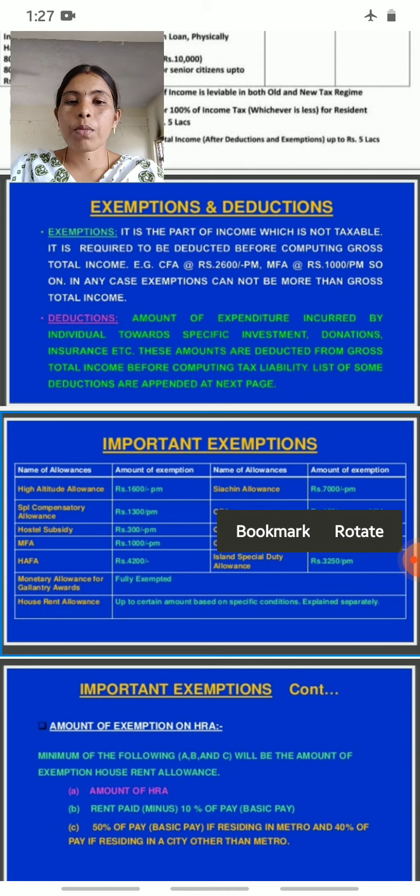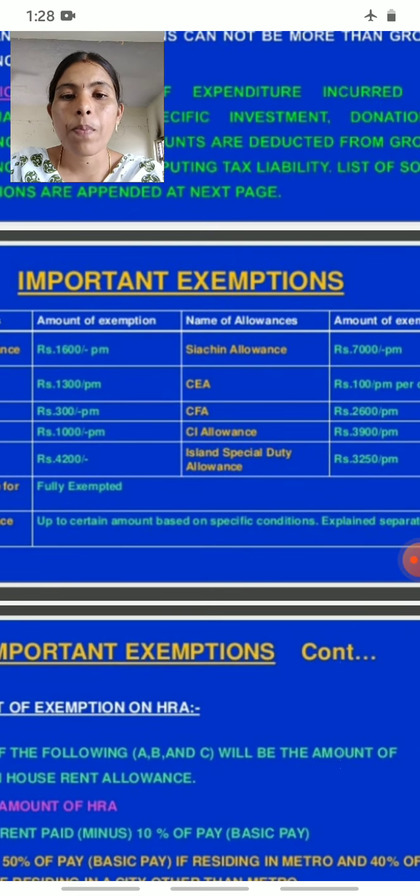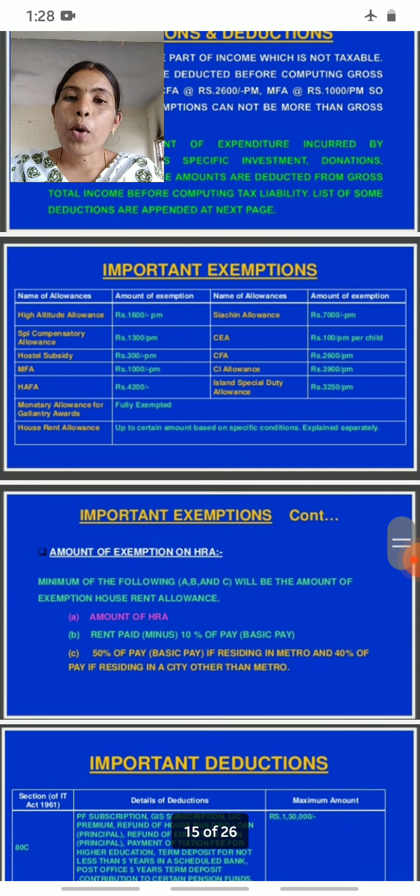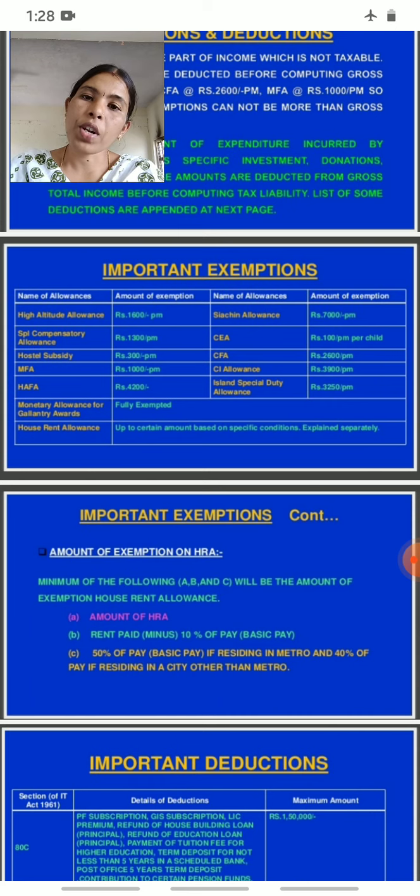Donations, insurance, etc. These amounts are deducted from gross total income before computing tax liability. A list of some deductions is appended on the next page. Let's see what the deductions are. Next, what are the important exemptions and important deductions.